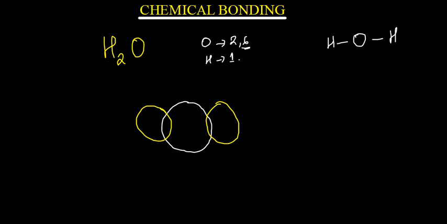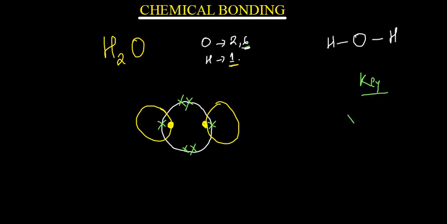So each one of these hydrogens is bringing 1 electron. Even this one will bring 1 electron. And then for the oxygen, it has 6 electrons. 1 electron will be here, 1 electron will be here, and then we are remaining with 4. I'll put 2 here, I'll put 2 here. So when you're writing these structures, you need to write a key.